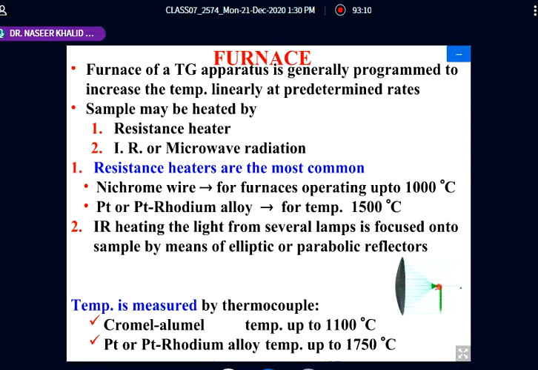So by means of IR radiation at a fixed point, we heat the sample. This radiation is focused on the sample.